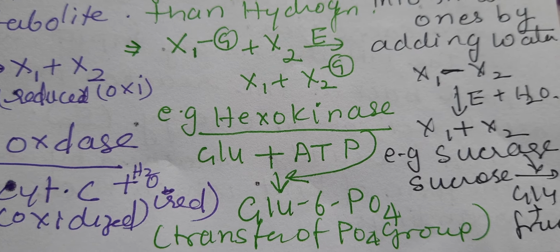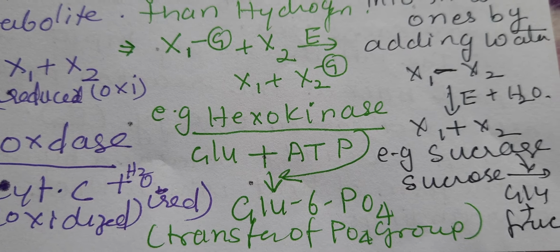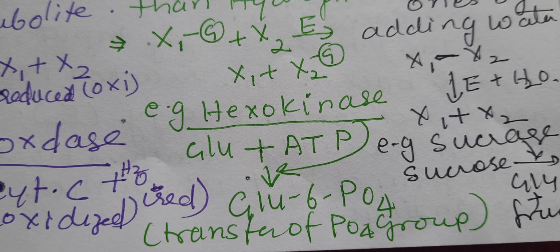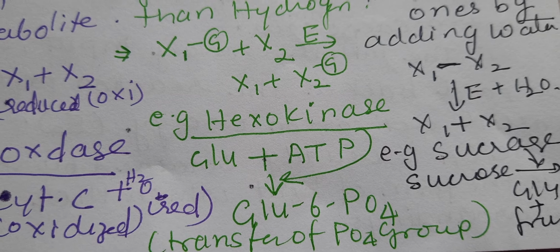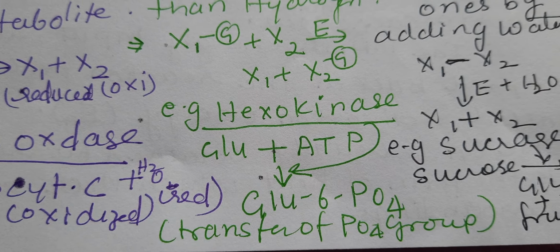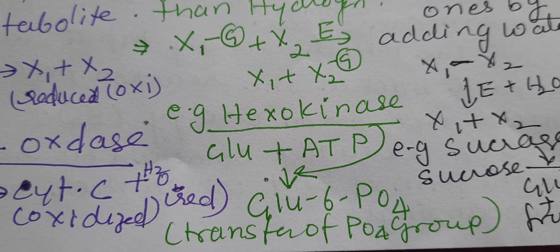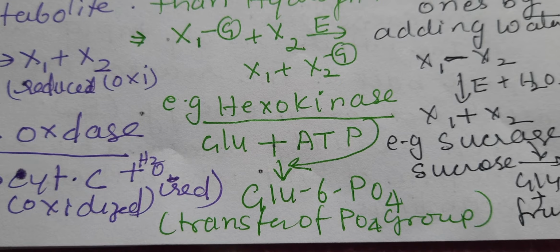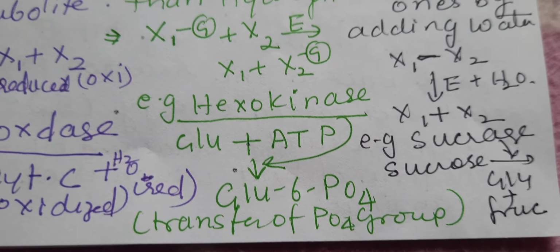For example, hexokinase is the enzyme. Now what is it doing in this reaction? The hexokinase acts on the glucose, and in presence of ATP, the phosphate from the ATP is transferred to the glucose, and now the glucose is converted to glucose 6 phosphate.